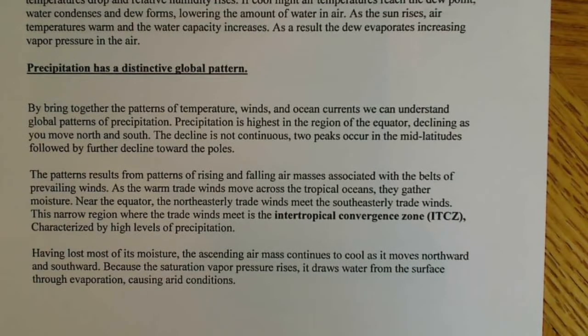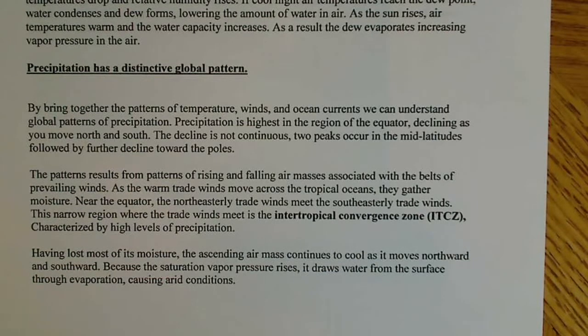So as warm trade winds move across the tropical oceans, they gather moisture. Okay? Near the equator, the northeasterly trade winds meet the southeasterly trade winds. Okay? And this narrow region where the trade winds meet is the intertropical convergence zone, and that's characterized by the high levels of precipitation. So if you wanted to know where the intertropical convergence zone, or ITCZ, was, it's characterized by the high levels of precipitation, and it's where the trade winds meet up, okay?